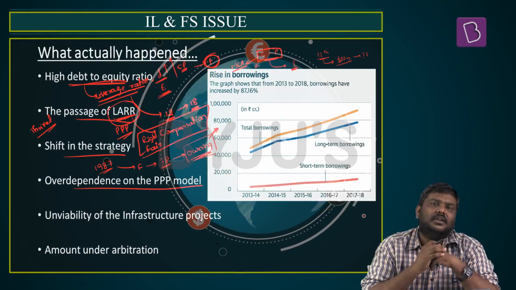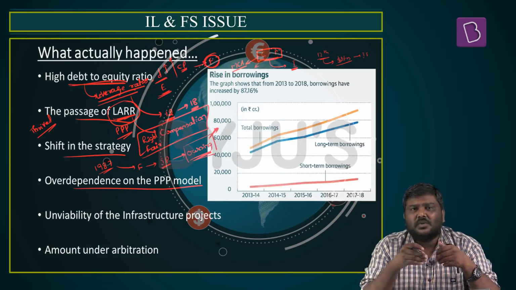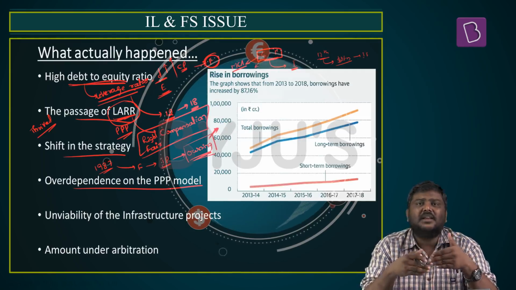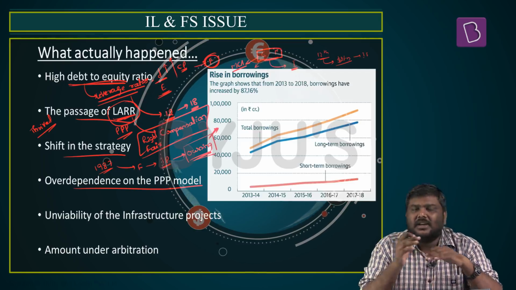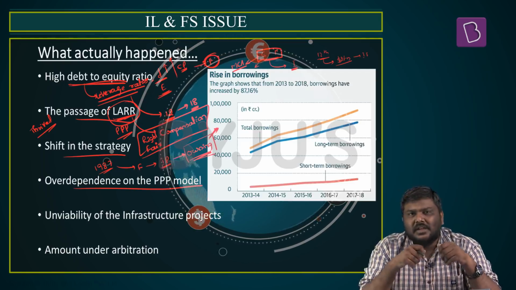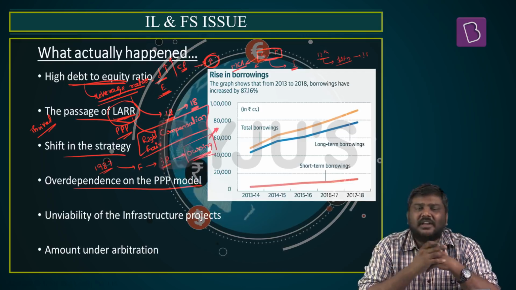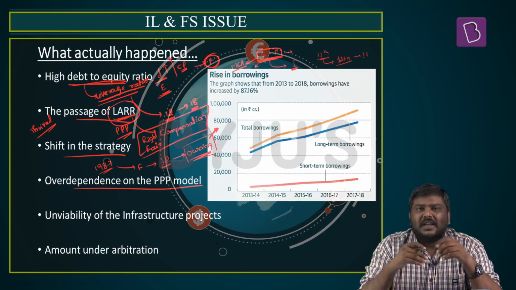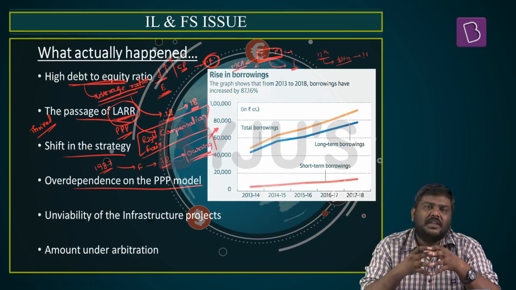It did not do that. It was expected to give licenses in a timely manner to these private developers. It did not happen. Corruption practices increased even at the bureaucratic level. As a result, the PPP model did not have a very successful outcome in India.